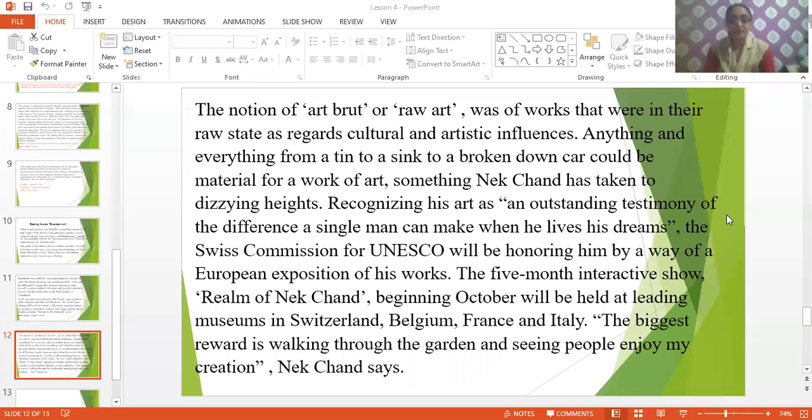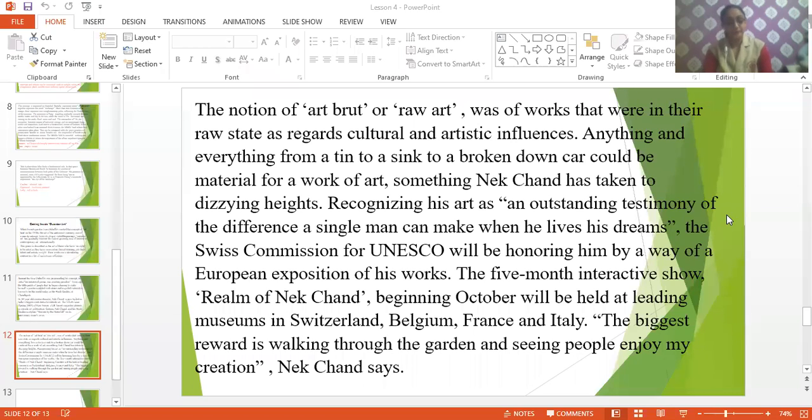This exhibition was named Realms of Nature. The exhibition was of 5 months. It started from October, and it lasted for 5 months. The exhibition was held in the museums of Switzerland, Belgium, and France, as well as in Italy.